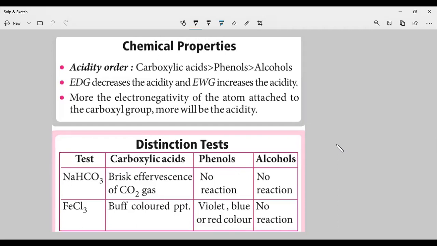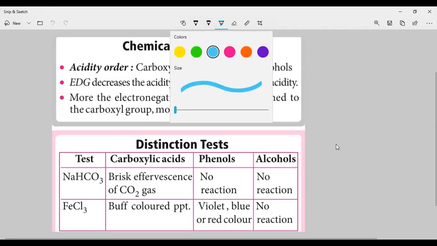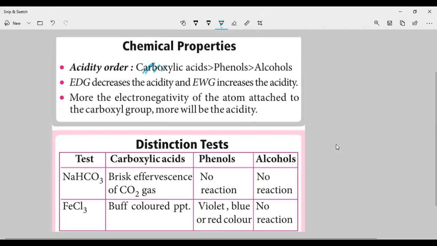Carboxylic acids have a more acidic character compared to phenols. Carboxylic acid is more acidic compared to phenols, and phenols are more acidic compared to alcohols. Fine. Next, if an electron donating group is present, the electron donating group decreases the acidity, and an electron withdrawing group increases the acidity.